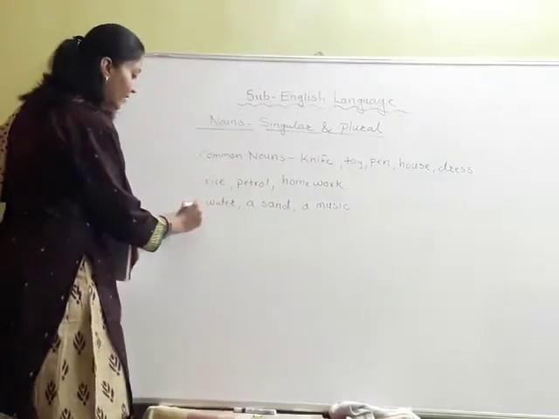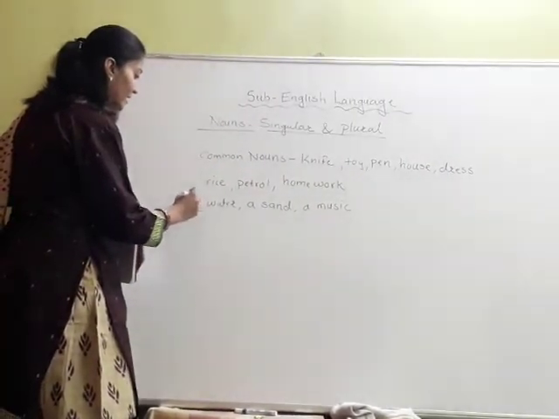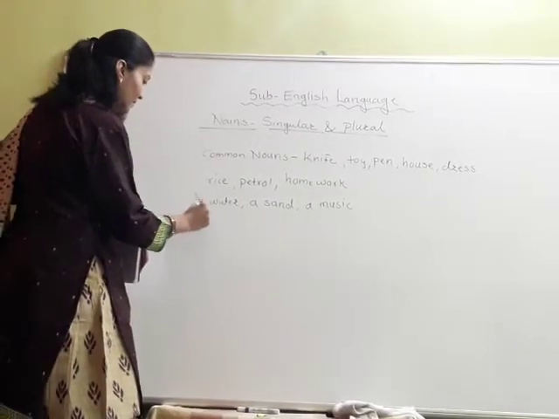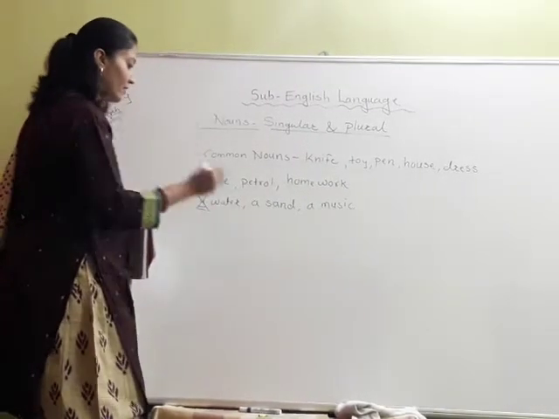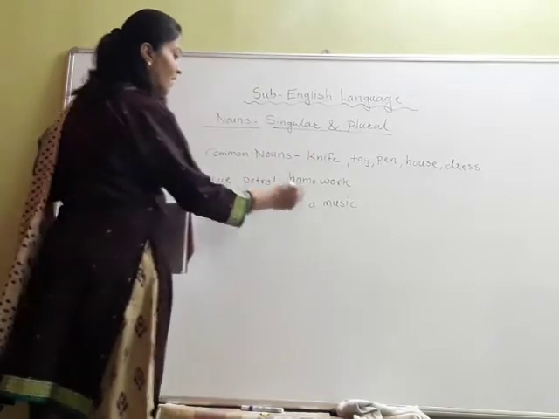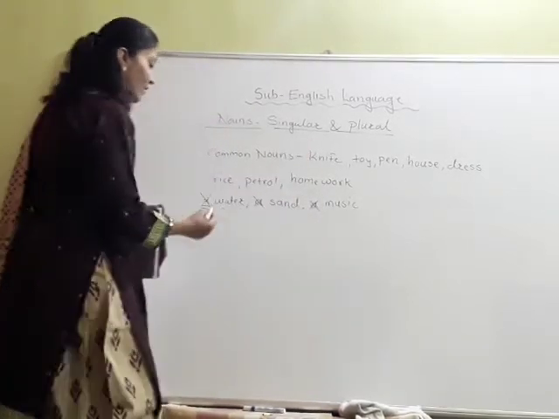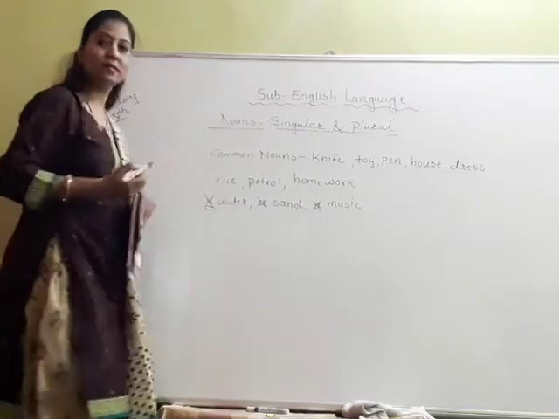So adding a to this noun is not used. A is not used before the uncountable nouns. Understood?